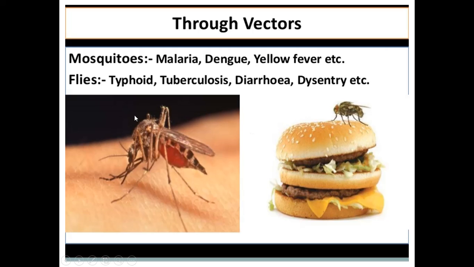Then flies also act as vectors or carriers which will transmit the disease causing agent to the healthy person. So here you can see the food item in which the fly is sitting. When the fly is sitting, it is carrying and depositing the disease causing agent onto the food items. So if we are eating certain food items which contain the disease causing agent, it will cause diseases such as typhoid, tuberculosis, diarrhea, dysentery, food poisoning, etc.